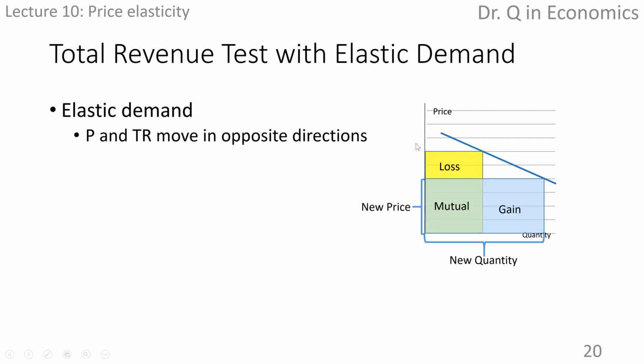We can see that for this relatively flat demand curve, as the price goes down, the gain in total revenue outweighs the loss in previous total revenue, so total revenue increases. Price and total revenue move in opposite directions. Demand is elastic.